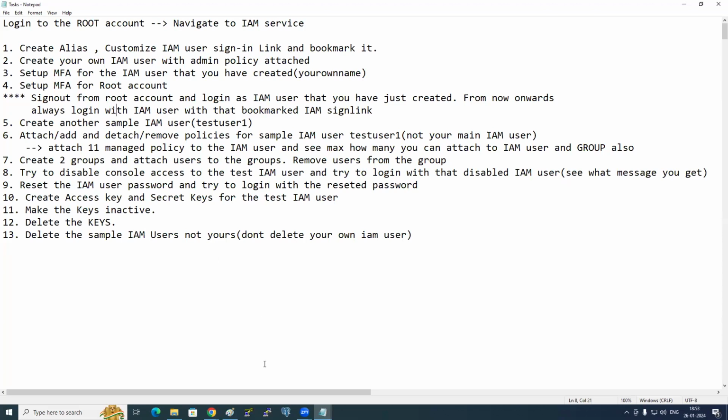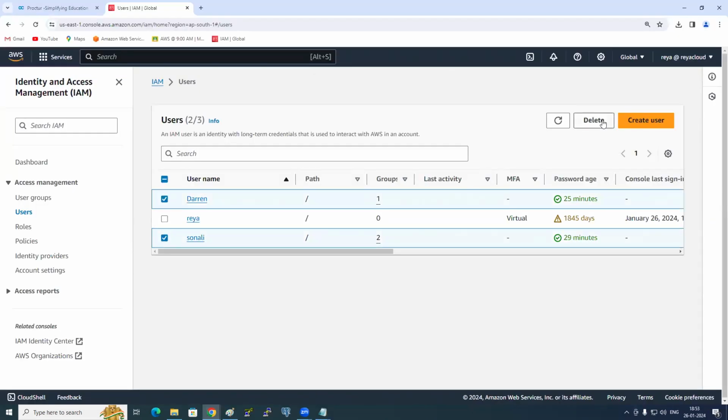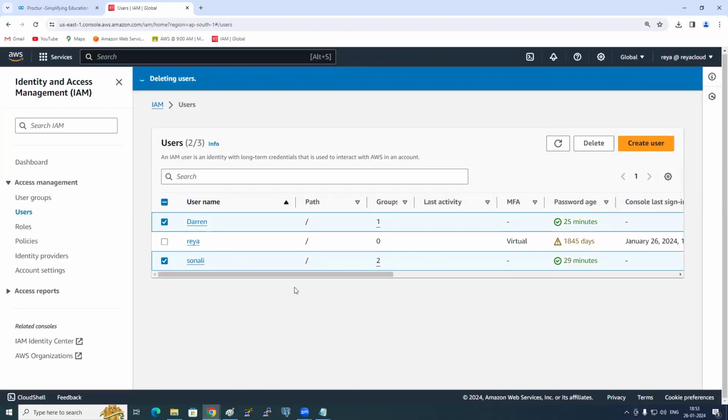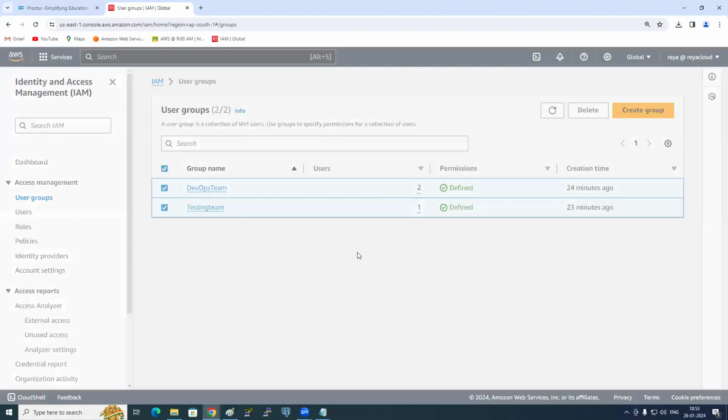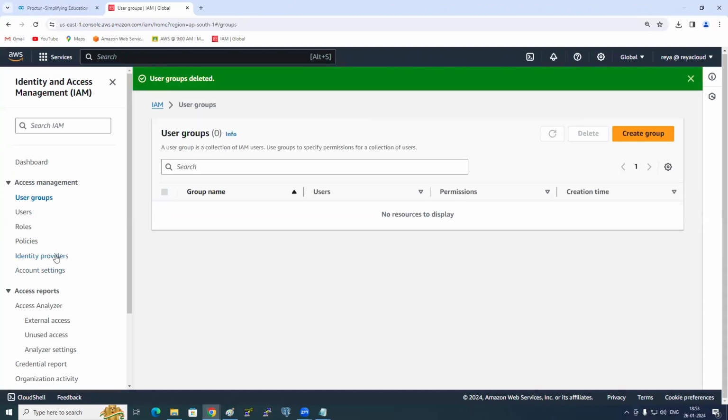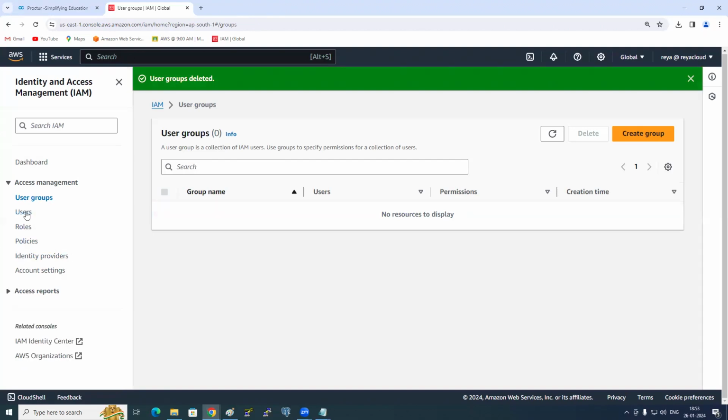By the way, once you are done with it, what you need to do? Clean up is important. Clean up is important. Groups. Delete the groups. Okay, Nana? So check with Srikant, Vijay, Anil. So what we did today, Nana, is we worked on users and groups, and tomorrow we work on roles and policies. Okay, IAM is very simple.